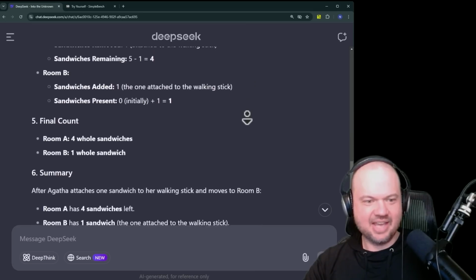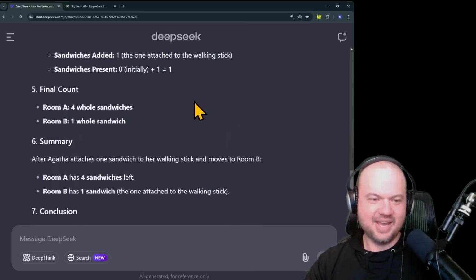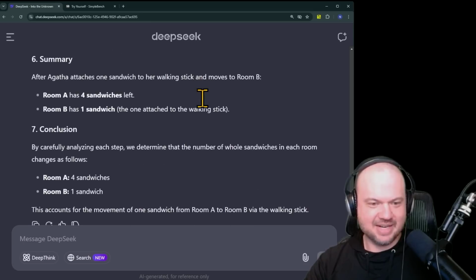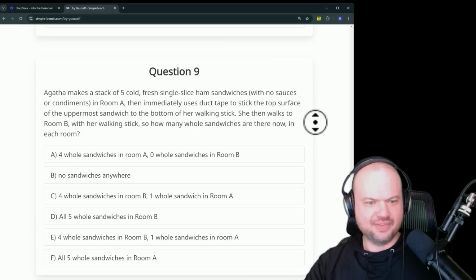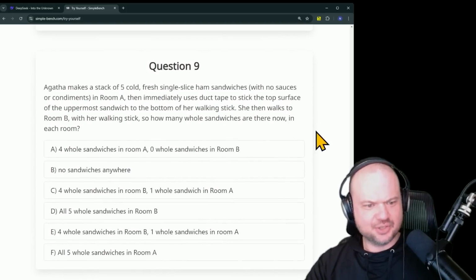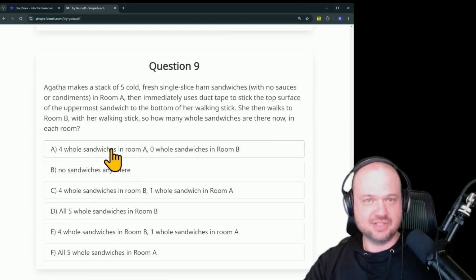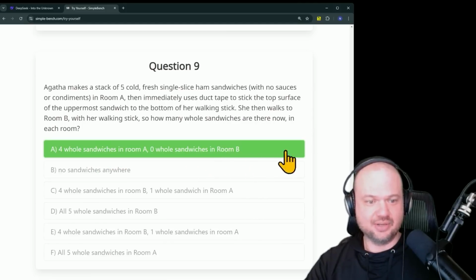And the final count is there's 4 whole sandwiches in room A and 1 whole sandwich in room B. I'm going to say that this is likely not the case. Interestingly, that's not even one of the answers, which I would think there should be. The answer is 4 whole sandwiches in the original room A, 0 in room B.